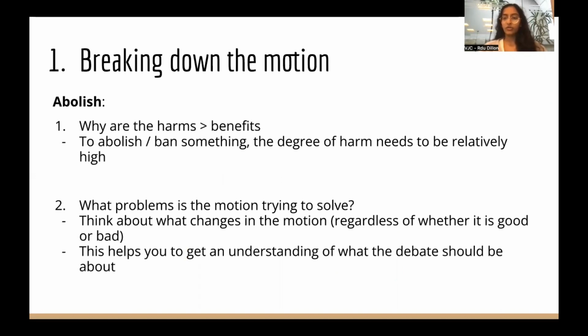Before we get into the motion proper, it's important to do a couple of things. The first is to break down the motion. For motions that are about abolishing something, you need to consider why the harms are greater than the benefits. But note specifically that to abolish or ban something, the degree of harm does need to be relatively high, so your impacting should be there. You cannot just run a soft line stance and say there's some marginal degree of harm, because then all opposition needs to do is prove some marginal degree of benefit. So for motions like this, think about the impacts.